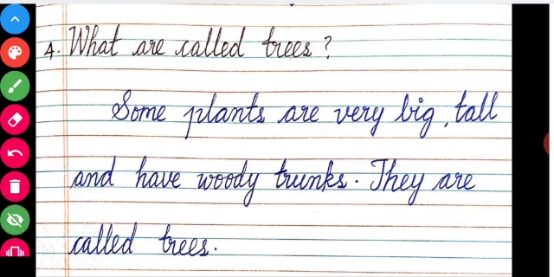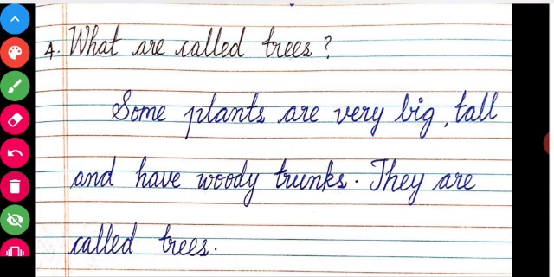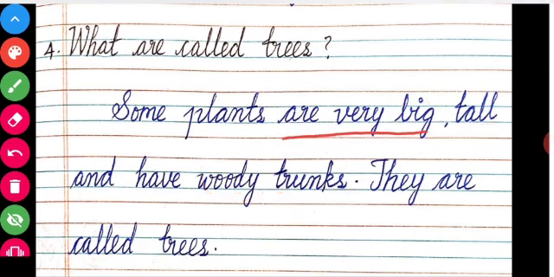Fourth question, what are called trees? Some plants are very big, tall and have woody trunks. They are called trees. Big, tall, woody, trunks. They are called trees. Some plants are very big, tall, and have woody trunks. They are called trees.